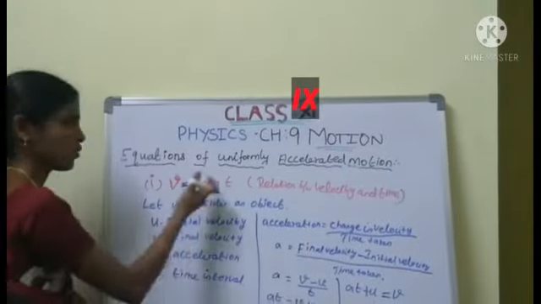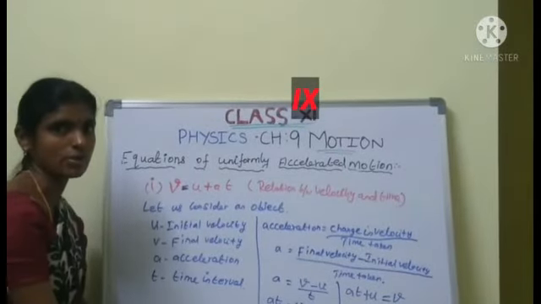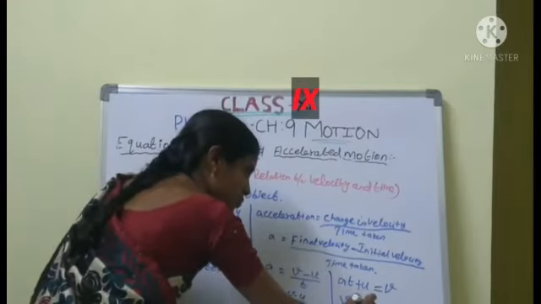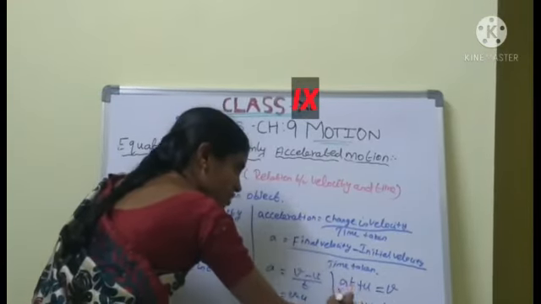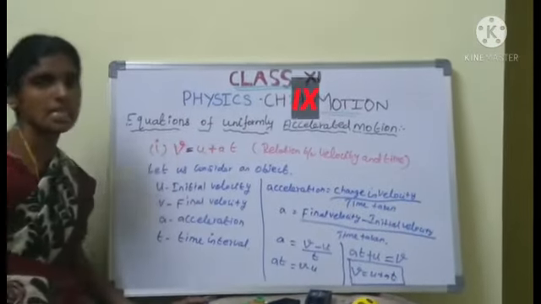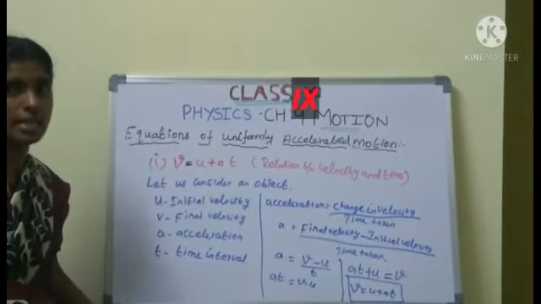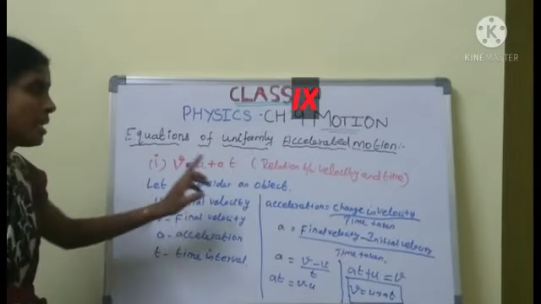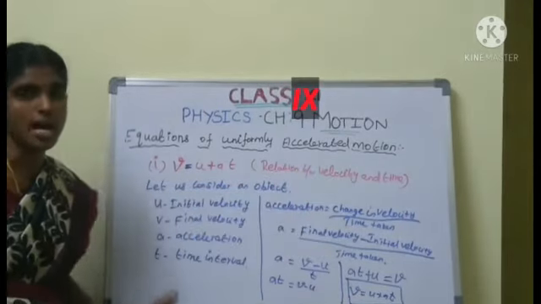This equation has been derived. So we can write v equal to u plus at. Are you clear? V equal to u plus at. The first equation has been derived. Are you clear, students? What is the first equation? Relation between velocity and time.